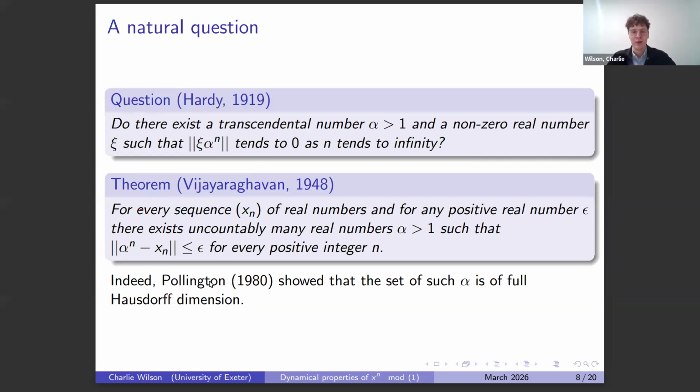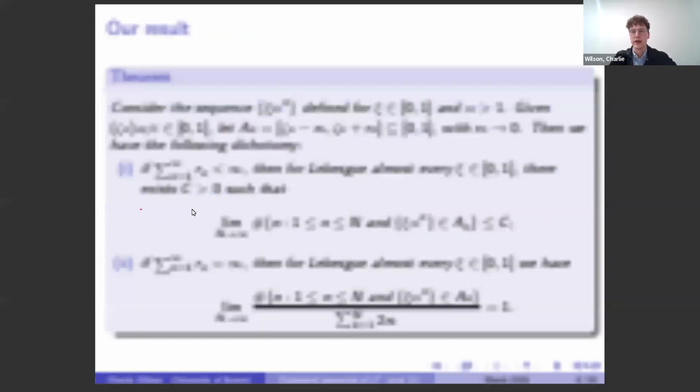air quotation marks, because it doesn't quite work to be dynamics. And really our motivation was we have these two results. So we know this thing's uniformly distributed, so it spreads out quite well. And if we fix some interval, it lands in that interval the right number of times. And we also have this result here of saying if we move the targets, we can still find points that do this. So we were thinking, well, what if we kind of have these targets but shrink them? Can we state anything about this? And that leads us on to this result.